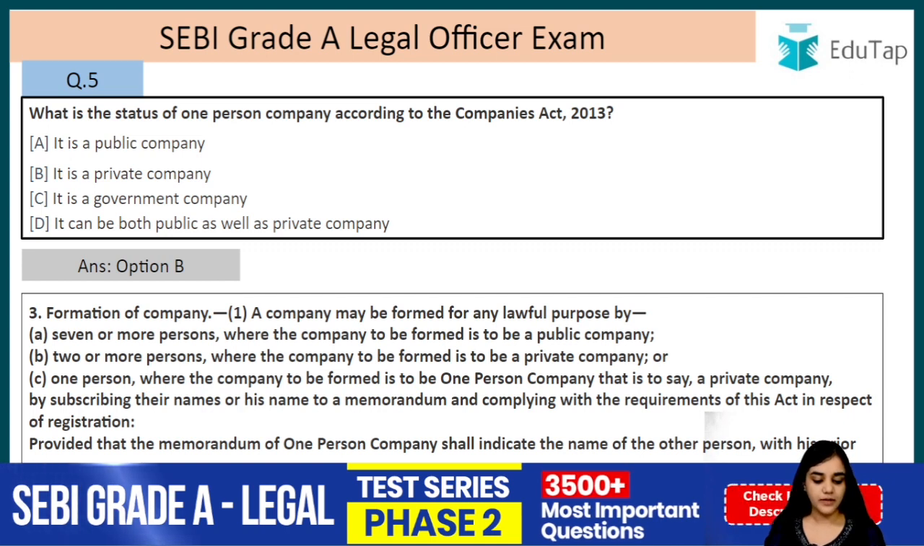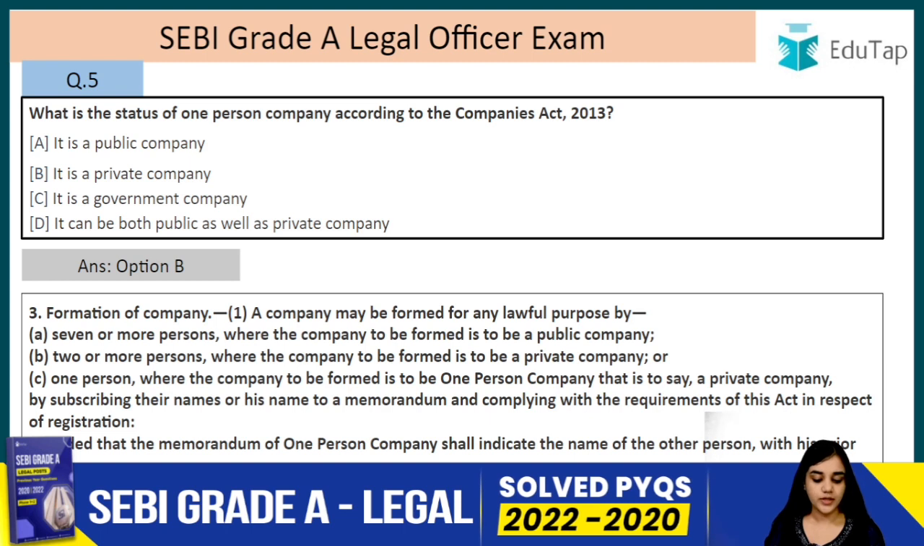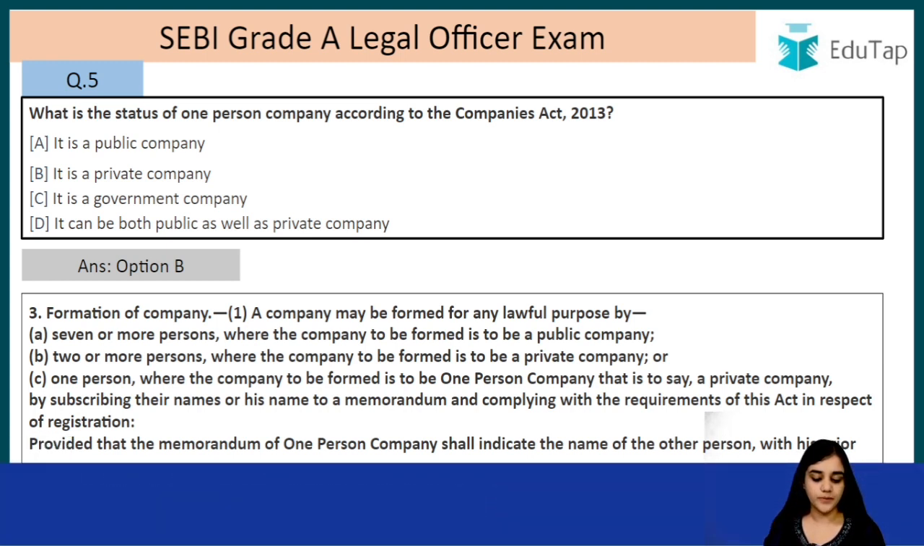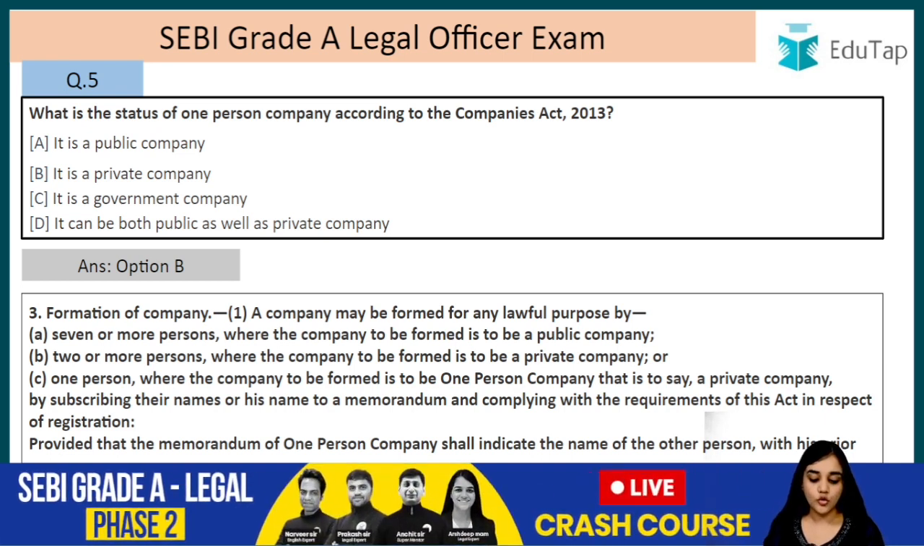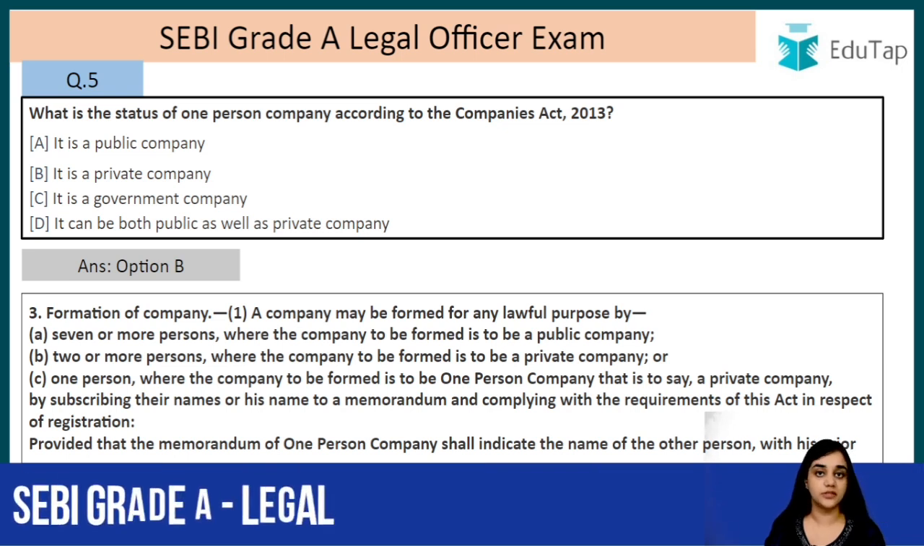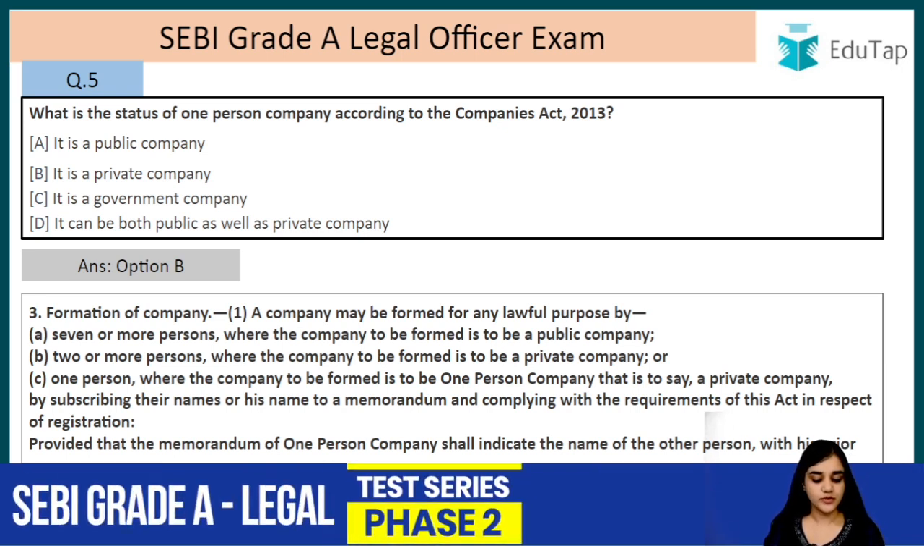A company may be formed for any lawful purpose by 7 or more persons where the company to be formed is to be a public company. So for a public company, at least 7 members are required, that is 7 shareholders. 2 or more persons where the company to be formed is to be a private company. So the minimum number of members in a private company is 2 and the maximum is how much? It is 200, right?